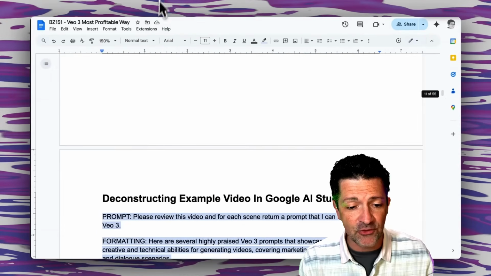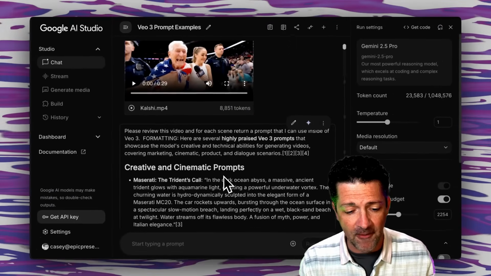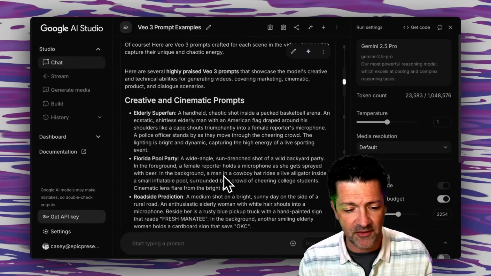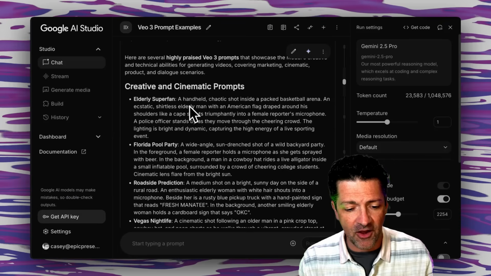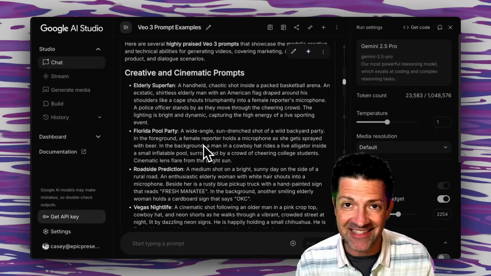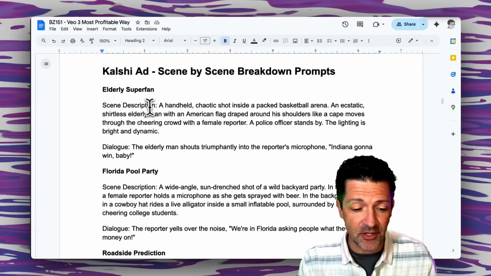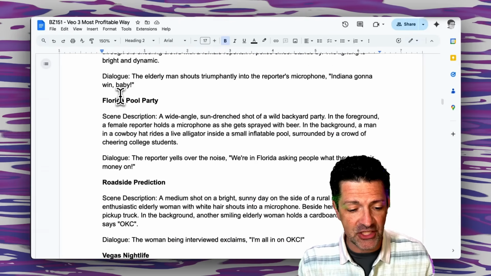But I used this and dropped it right into Google AI Studio with that prompt, and it returned some really cool stuff here. So it gave me all these different prompts that would create each of these scenes. Now, they're not perfect, but they're a great starting place. I massaged these a little bit, and I have them all in the cheat sheet as well.